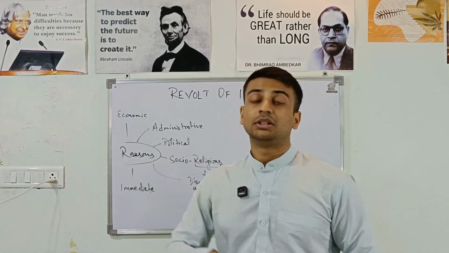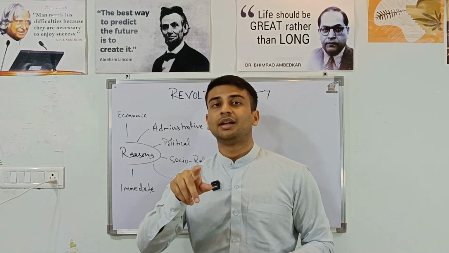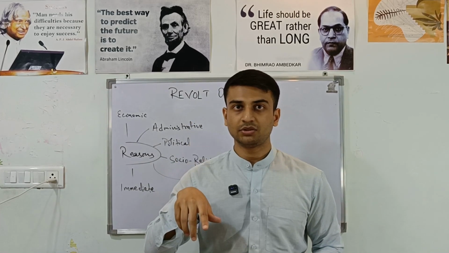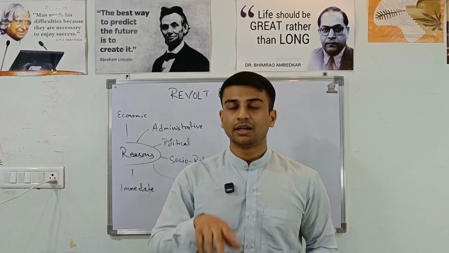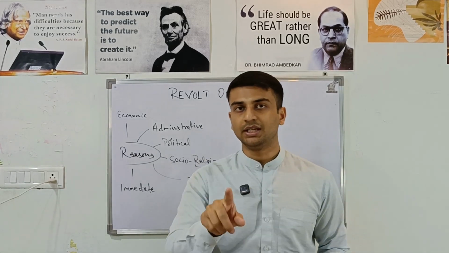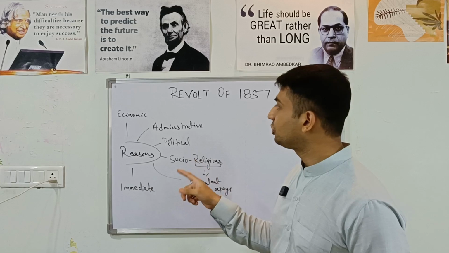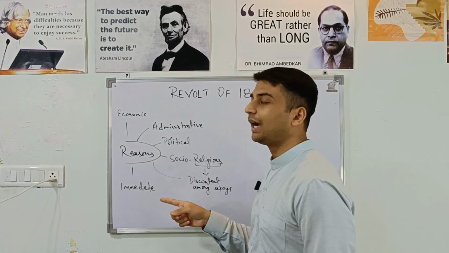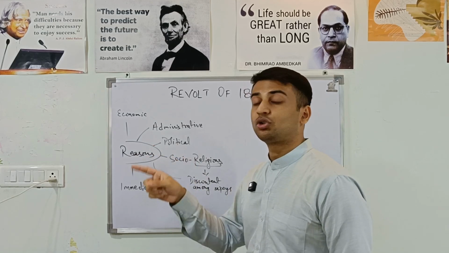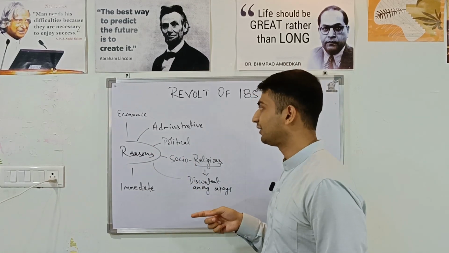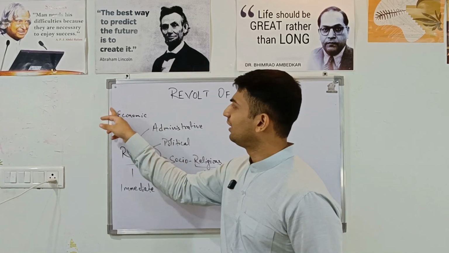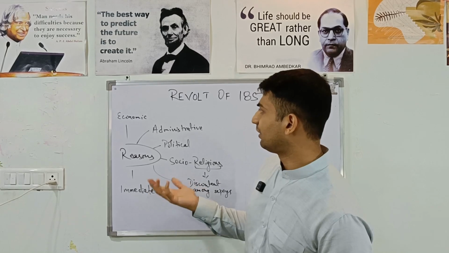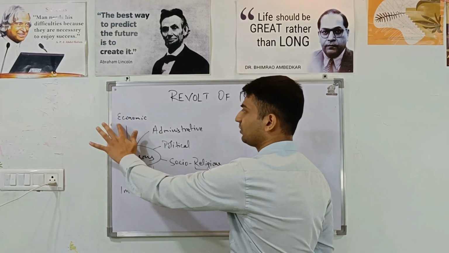Other than that, the artisans and handloom industry, which had patronage from the Indian rulers, were not given patronage when the British annexed the Indian territories, right? Karl Marx in the year 1853 wrote that it was the British intruder who broke up the handloom and destroyed its spinning wheel. And also the industrial revolution that happened in England, the influx of manufactured machine-made goods to India, also hampered a lot. So that was the economic reason.